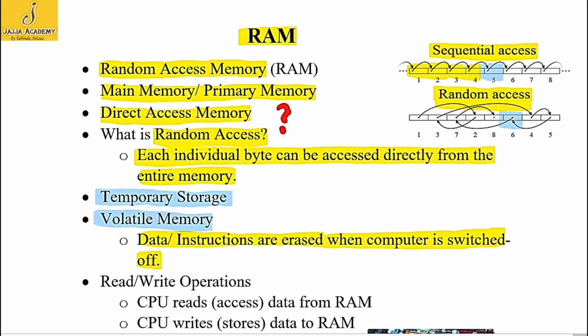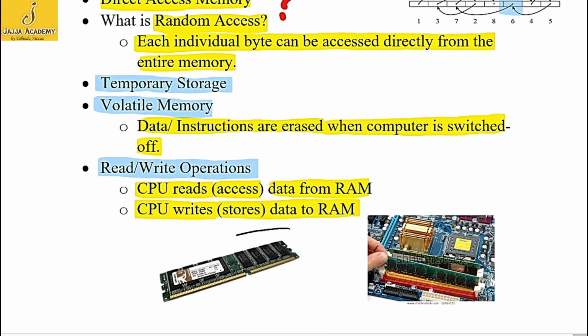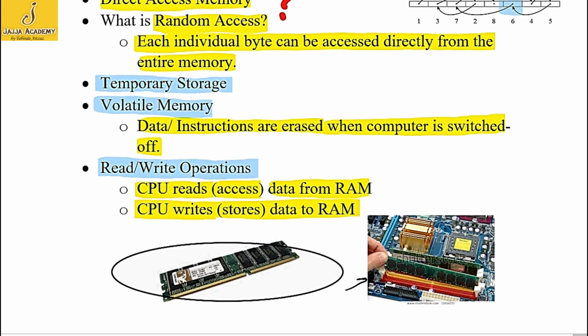Two types of operations are performed on random access memory. These operations are read and write operation. In the read operation, CPU reads data from RAM. Reads mean access or retrieval. It means when CPU access data from RAM or it retrieves data from RAM, this process is called read operation. And when CPU writes or stores data to the RAM, it is called the write operation. It is an example of random access memory, which is a chip that is fixed on the motherboard.